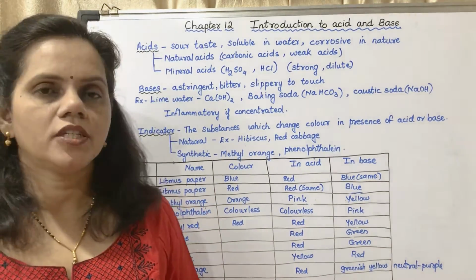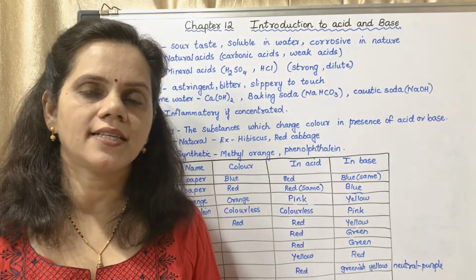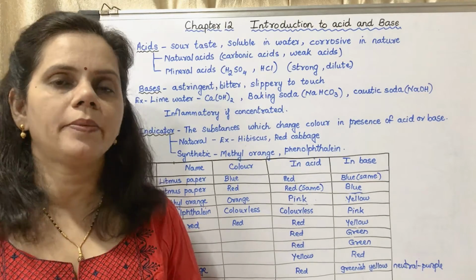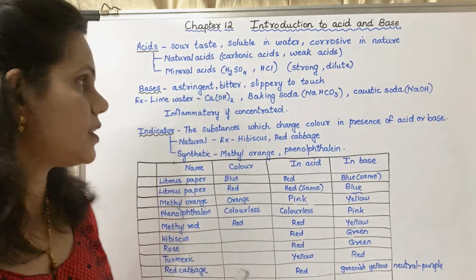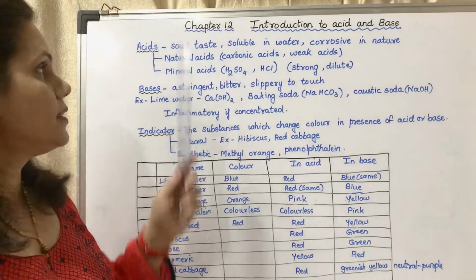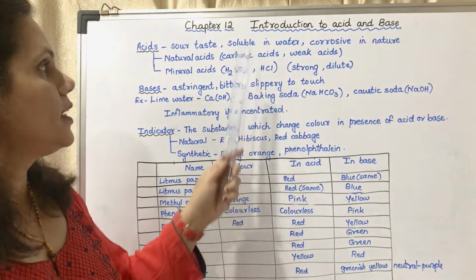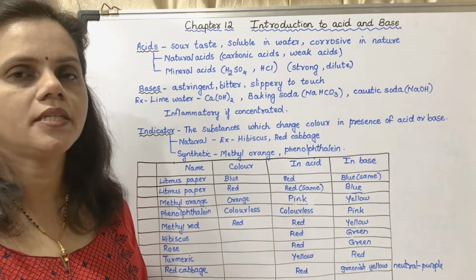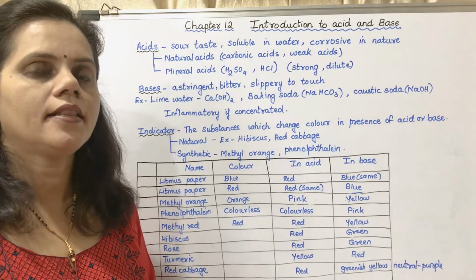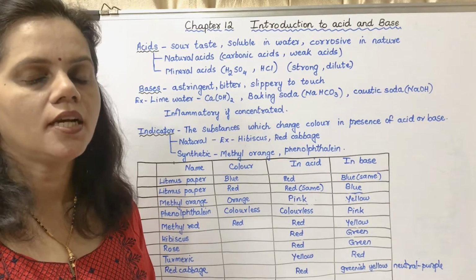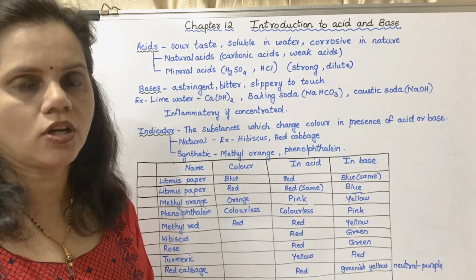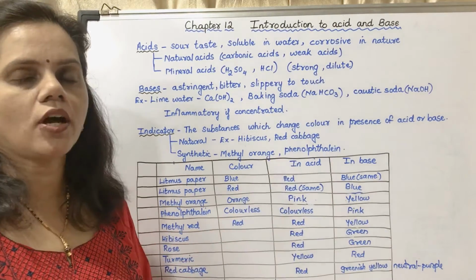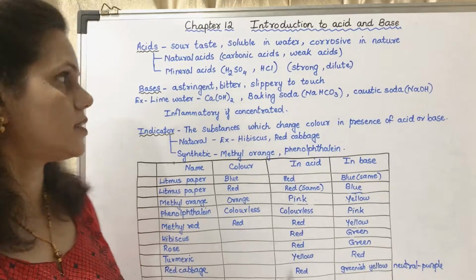The first part of the chapter is an introduction about acids and bases. I have written the general properties which have been given in those paragraphs here. Acids have a sour taste, they are soluble in water, and they are corrosive in nature. That means if it falls on our skin, we get a burning sensation. The skin could burn if it is concentrated or a strong acid, and it can destroy the objects on which it falls.